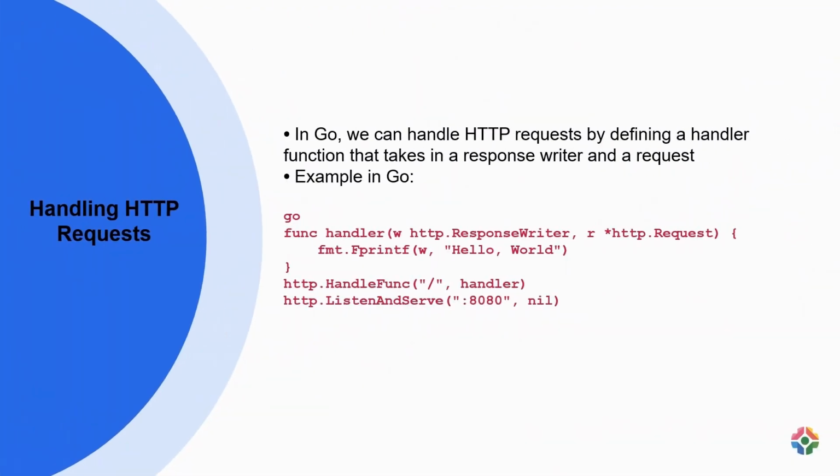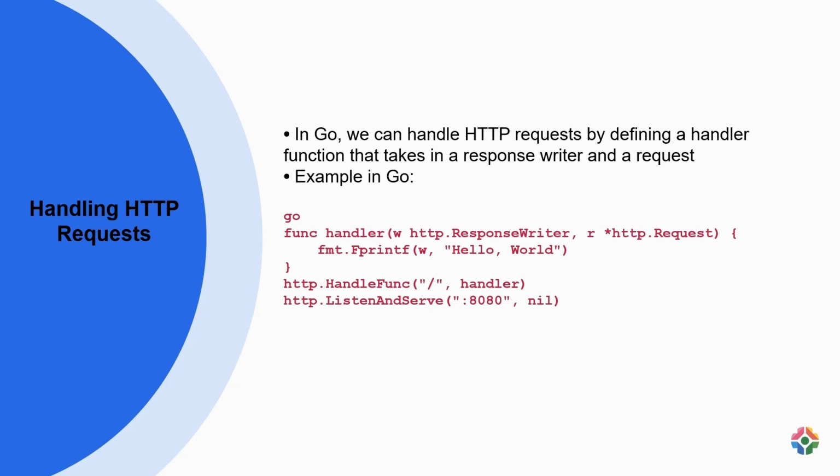To handle HTTP requests in Go, we define a handler function that accepts a response writer and a request. An example code snippet is provided where the handler function is defined to write "Hello World" to the response writer when a request is made to the root path /. The function http.HandleFunc("/", handler) associates the handler function with the root path, and http.ListenAndServe(":8080") starts an HTTP server on port 8080 to handle incoming requests.